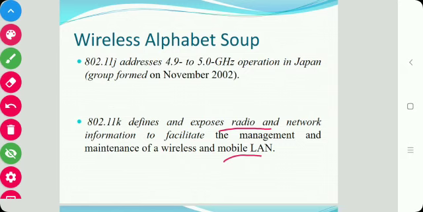In the next section we will see wired equivalent privacy. Okay, so thank you.